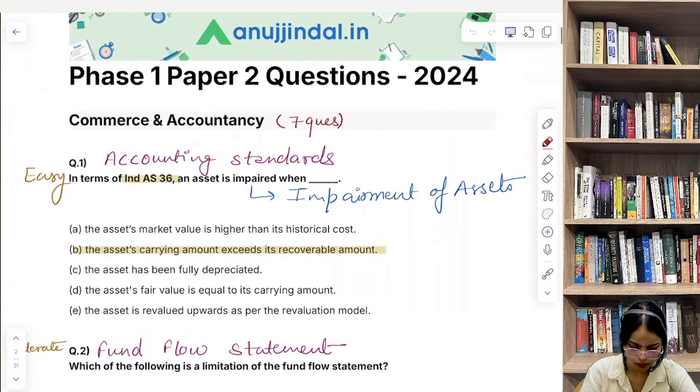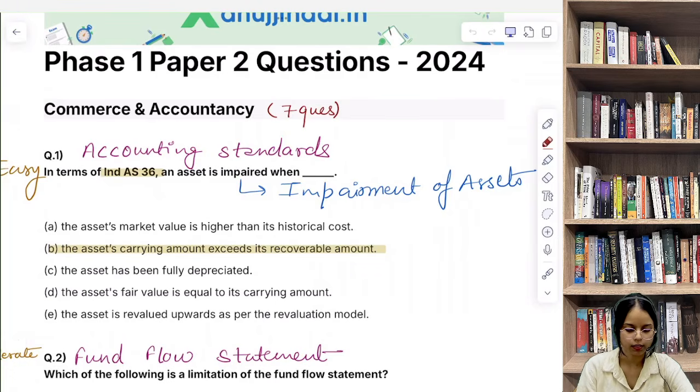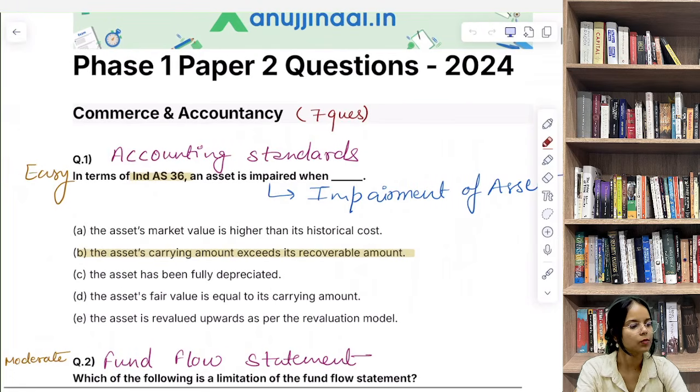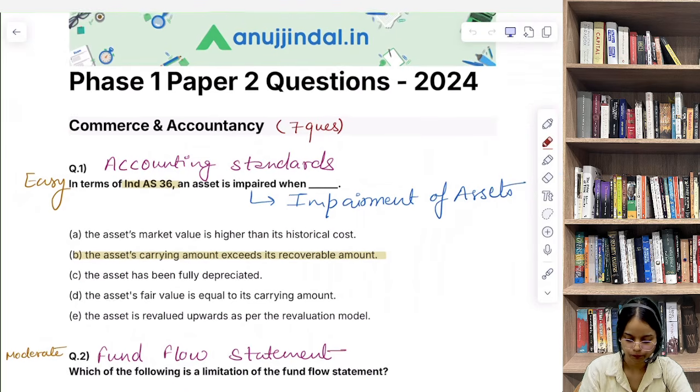First question from Commerce and Accountancy. So our first question, that is, in terms of Ind AS accounting standard 36, an asset is impaired when. So again accounting standards से question आया है. So accounting standards are very important.